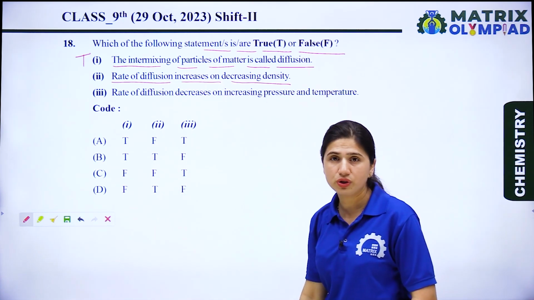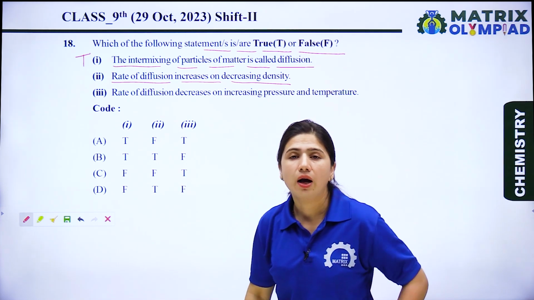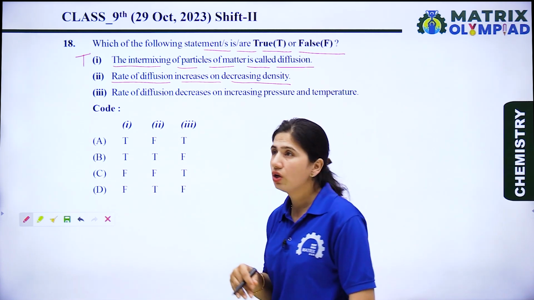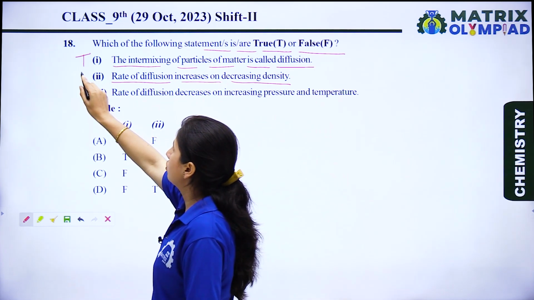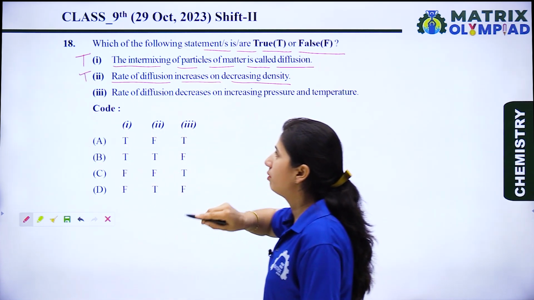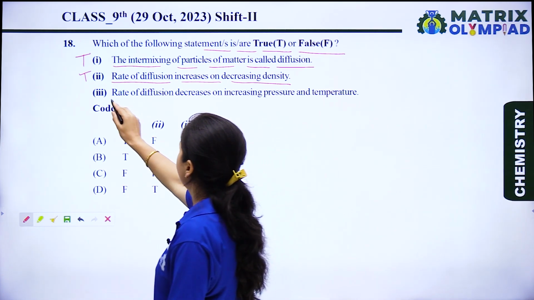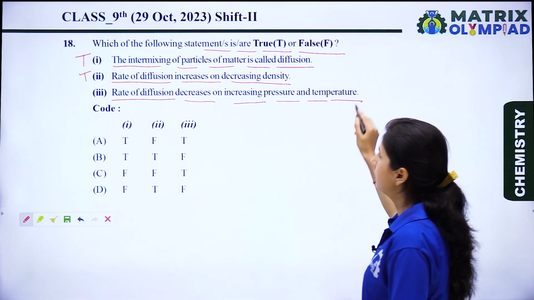This is also a true statement, because if the density decreases, the number of particles per volume decreases. Because of that, the rate of diffusion will increase. So statement second is also a true statement. Now let's see the third. Rate of diffusion decreases on increasing pressure and temperature.